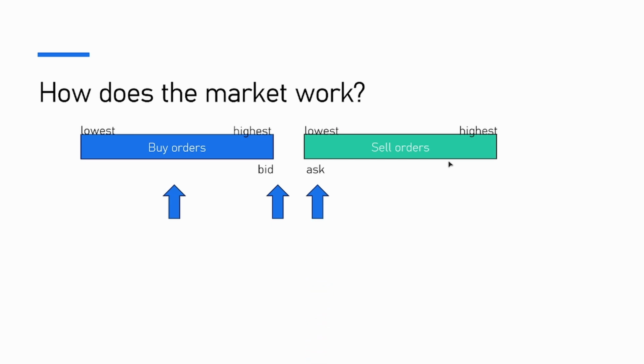On the sale side, if a new sale order is higher than the current ask, it gets inserted into the group. If a new sale order is lower than the current ask but higher than the bid, it becomes the new ask. And if a new sale order is lower than or equal to the current bid, again, a match will be made and the sale will happen.